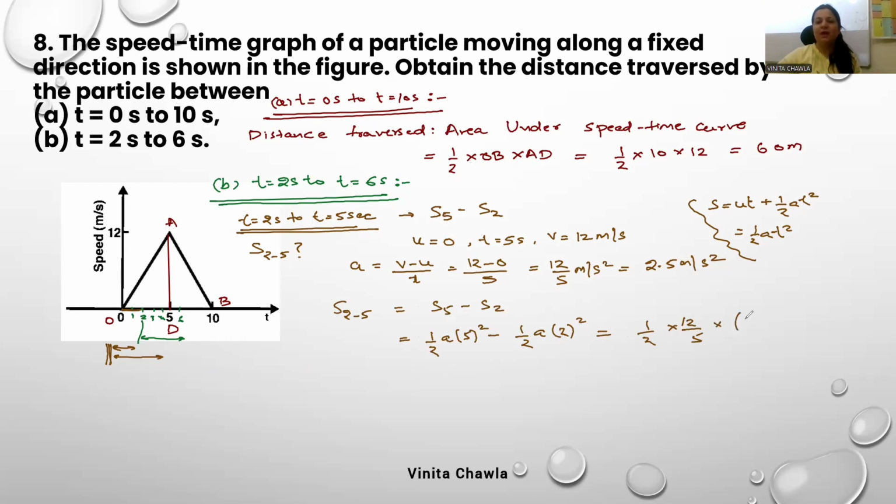And in the bracket we have 25 minus 4. 25 minus 4 is 21. So half into 12 by 5 into 21. 2 ones are 2, 2 sixes are 12. Now solve this. You will get 25.2 meter. Okay, 25.2 meter.